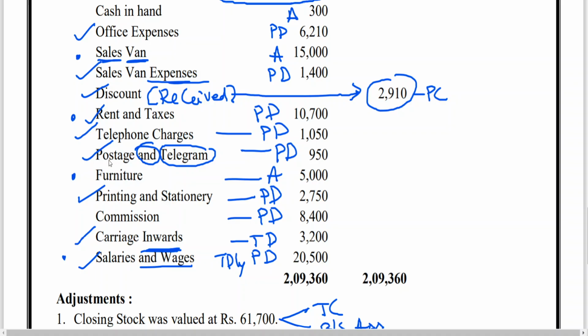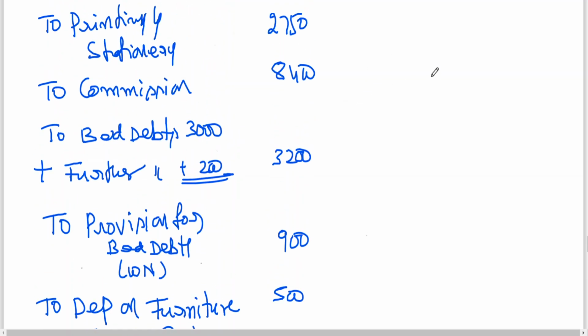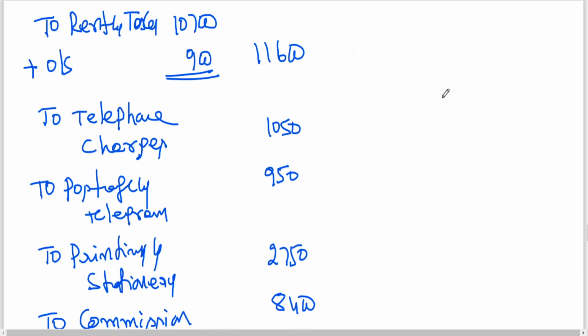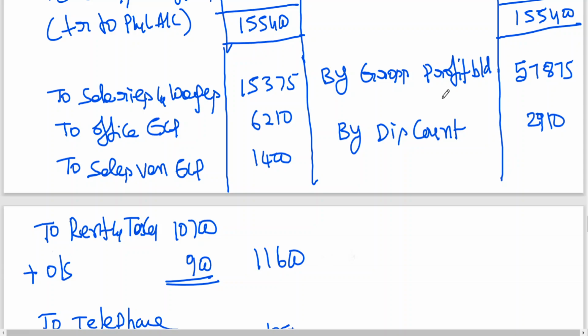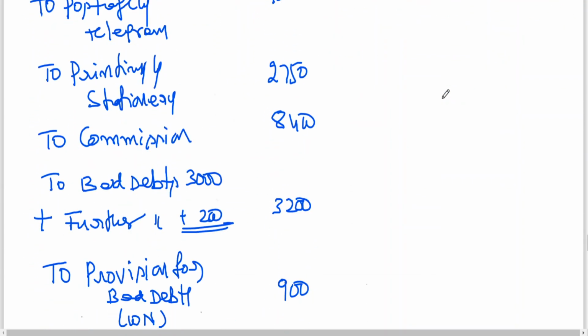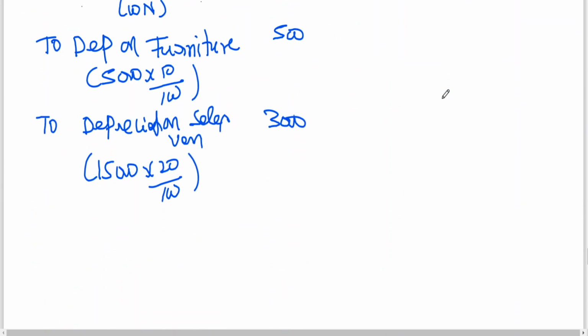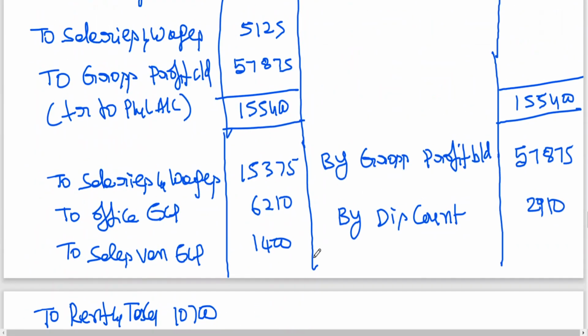I think commission also we have taken, no, 8,400. We can check commission here. What is commission? 8,400. I think commission also has been taken, right? So now on the credit side of the P&L account, we are having only two items. Now we can go for closing of this account.